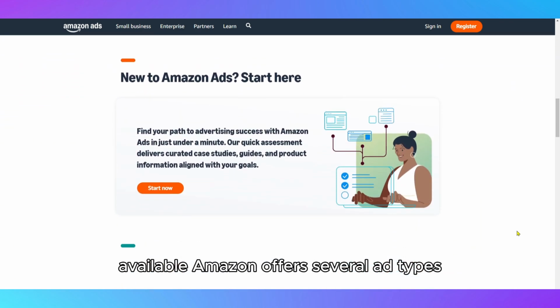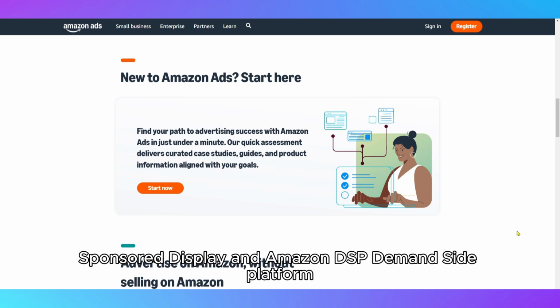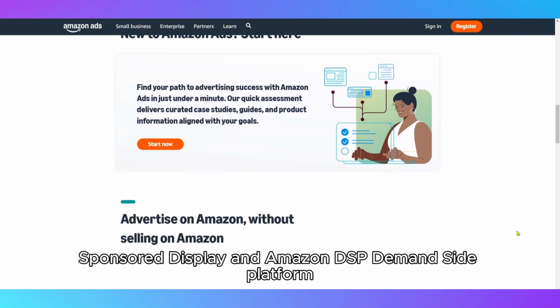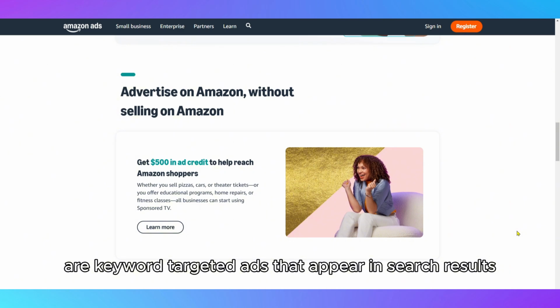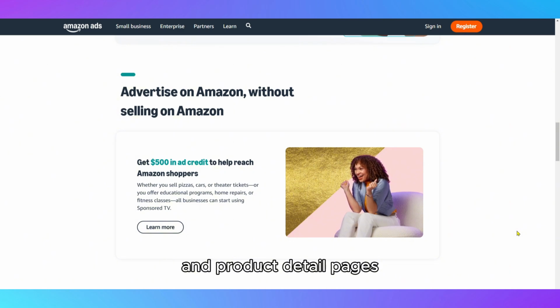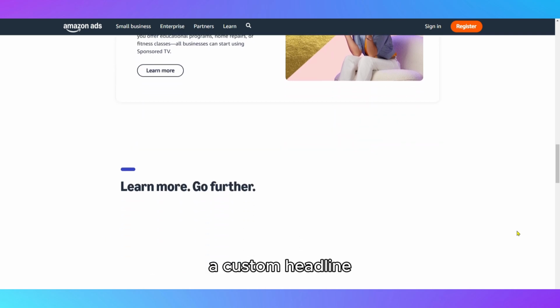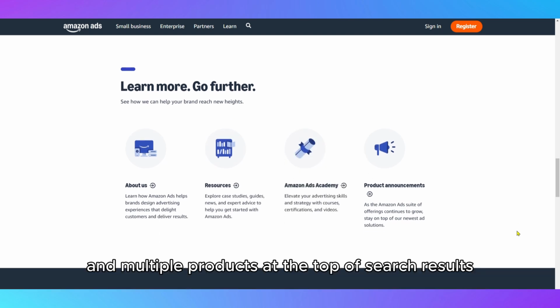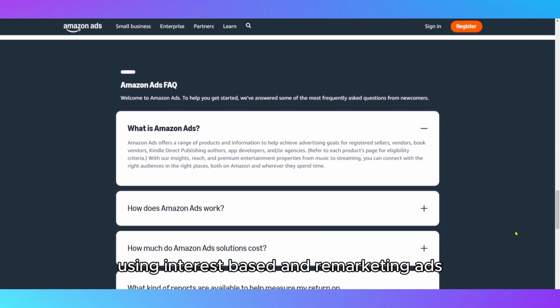Amazon offers several ad types, including sponsored products, sponsored brands, sponsored display, and Amazon DSP, demand-side platform. Sponsored products are keyword-targeted ads that appear in search results and product detail pages, ideal for boosting individual listings. Sponsored brands allow businesses to showcase their logo, a custom headline, and multiple products at the top of search results, helping to increase brand awareness. Sponsored display targets shoppers both on and off Amazon, using interest-based and remarketing ads.